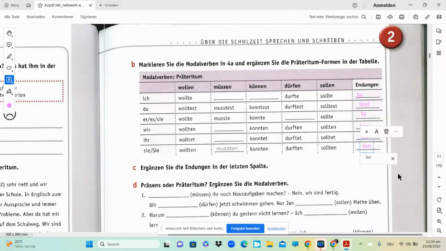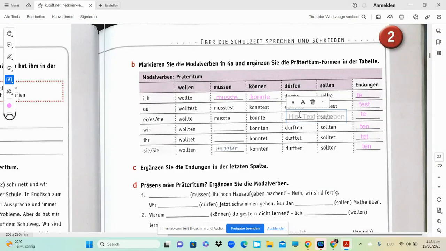Okay, now let's try to fill in these blanks. So müssen becomes musste. Let's write musste. Okay, similarly können becomes konnte. Okay, don't worry, you can simply refer to er, sie, es because the ich and er, sie, es forms for Präteritum are the same. You can see ich wollte and er wollte.